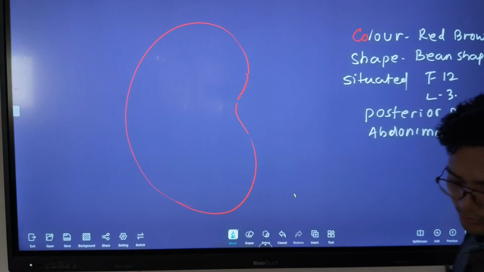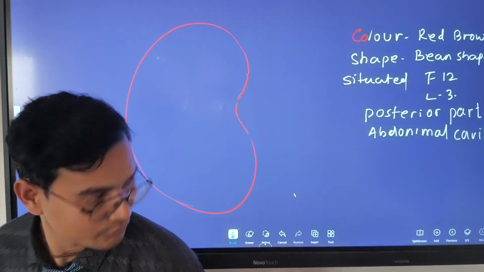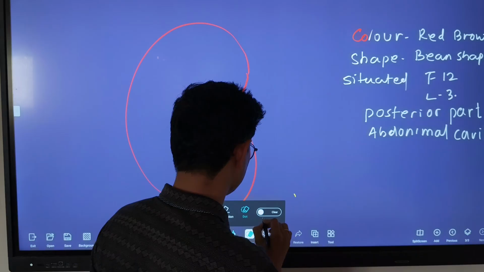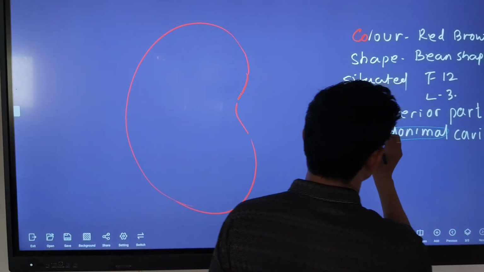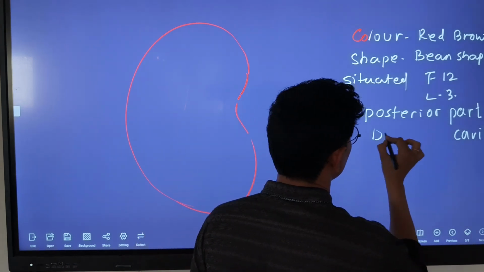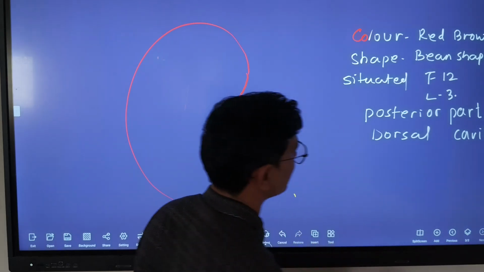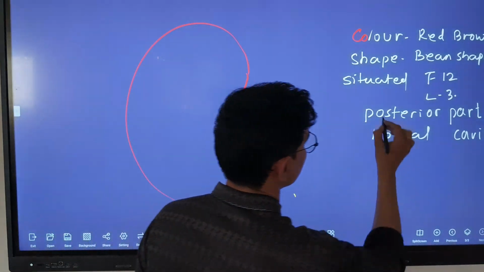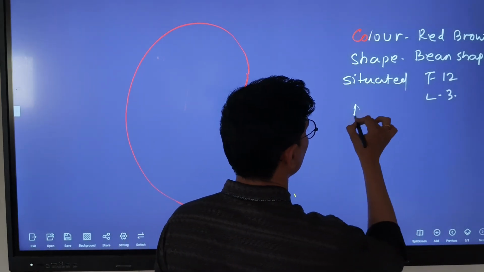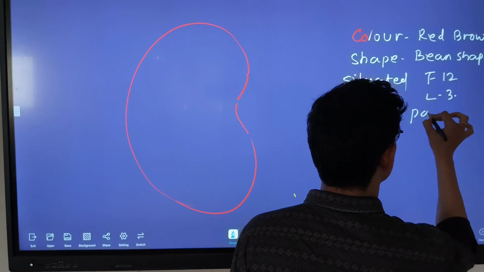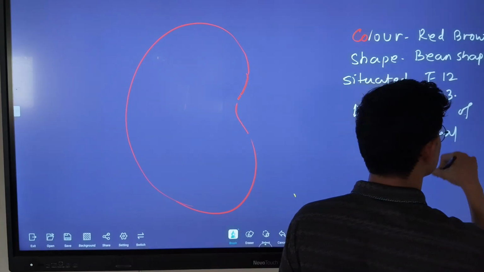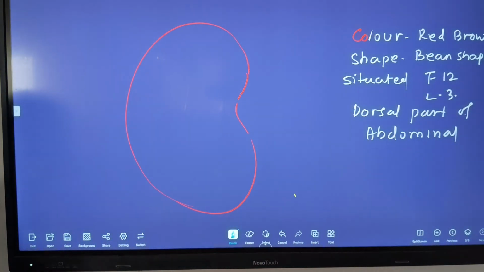Where is it present? The posterior part of the abdominal cavity, which is also called the dorsal part of the abdominal cavity.